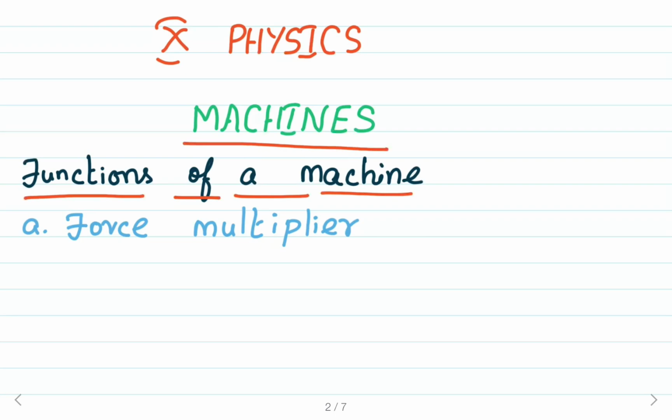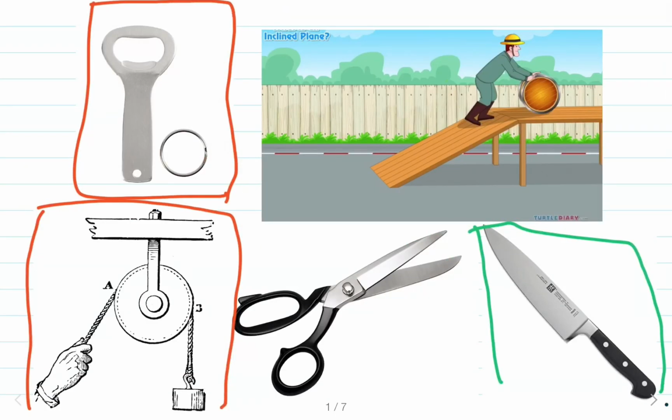Example for the machine which acts as the force multiplier. For example, we can move a heavy stone using an inclined plane. See here, a heavy load using an inclined plane can be transferred from the ground level to a higher level. And in car service stations, they make use of the jack screw, which is used to lift the car single-handedly.